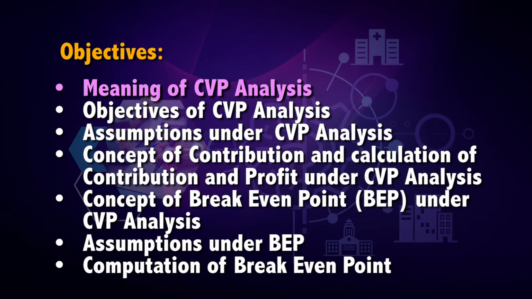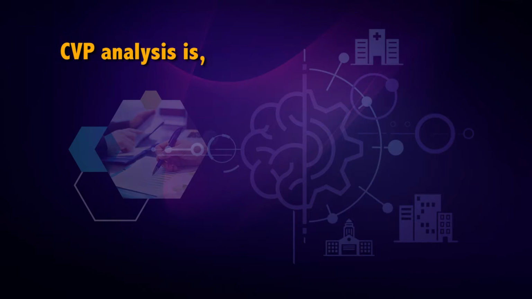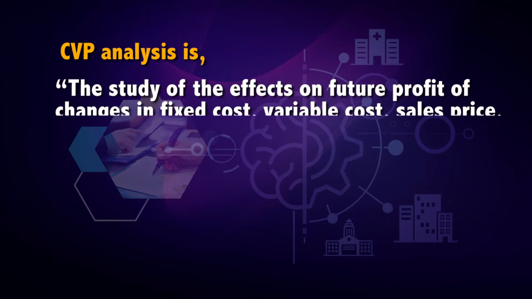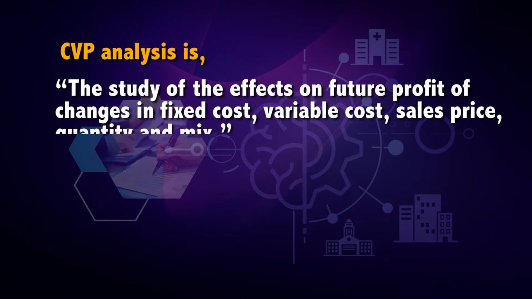Let's first discuss the meaning of CVP analysis. CVP analysis is an advancement of principles of variable costing. Hence, we can say that principles of variable costing are applied here. According to CIMA, that is Chartered Institute of Management Accountants UK, CVP analysis is the study of the effects on future profit of changes in fixed cost, variable cost, sales price, quantity and mix.